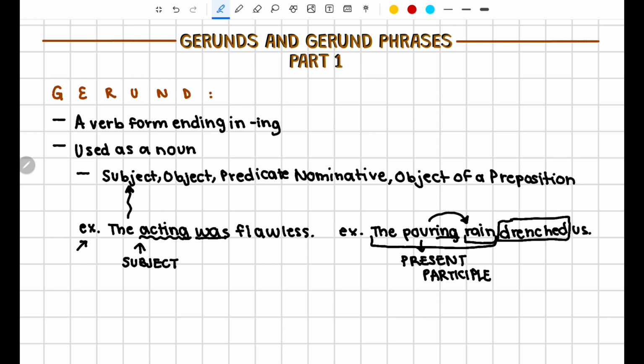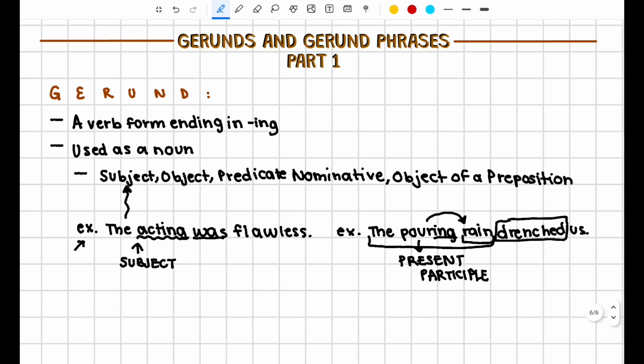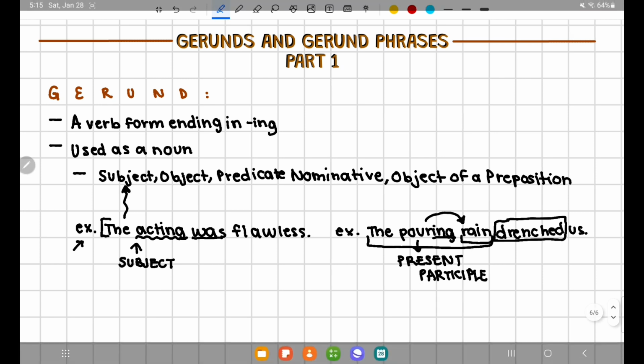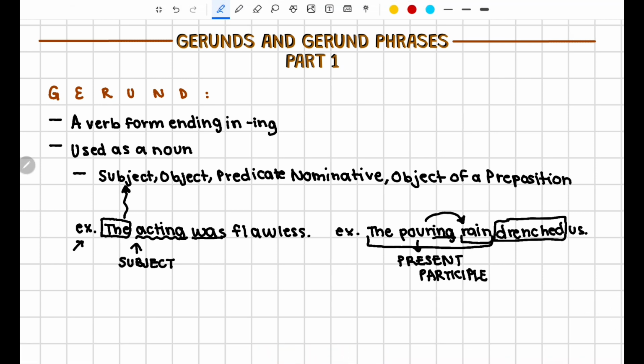And just like any other type of nouns, gerunds can be modified by an adjective and other modifiers. For example, if we look at the sentence, "The acting was flawless," if you recall from our adjectives video, the word "the" is actually a specific type of adjective called an article.